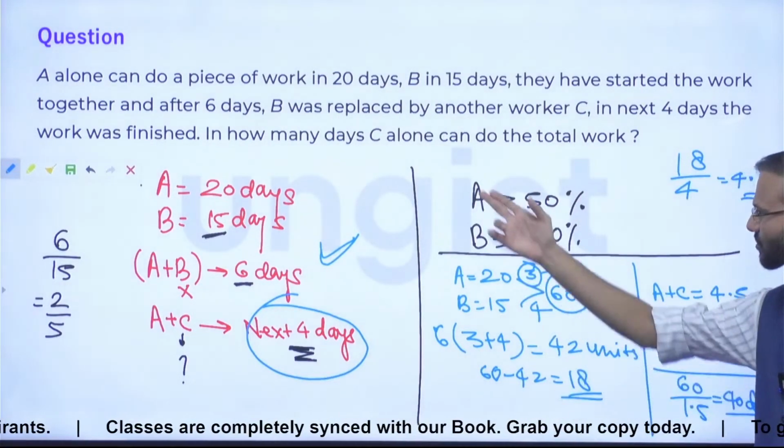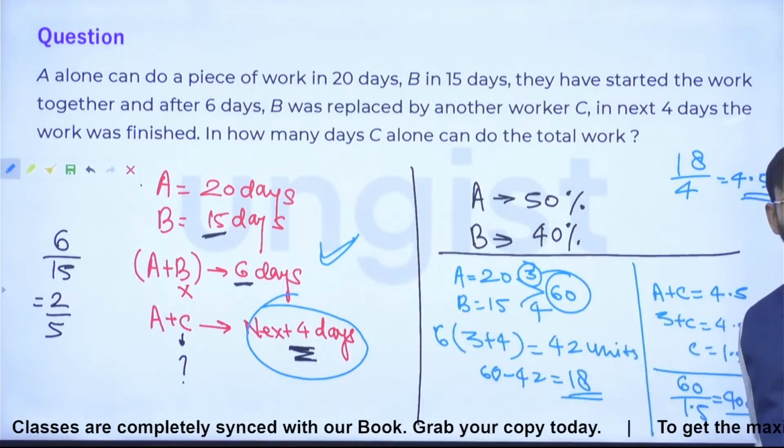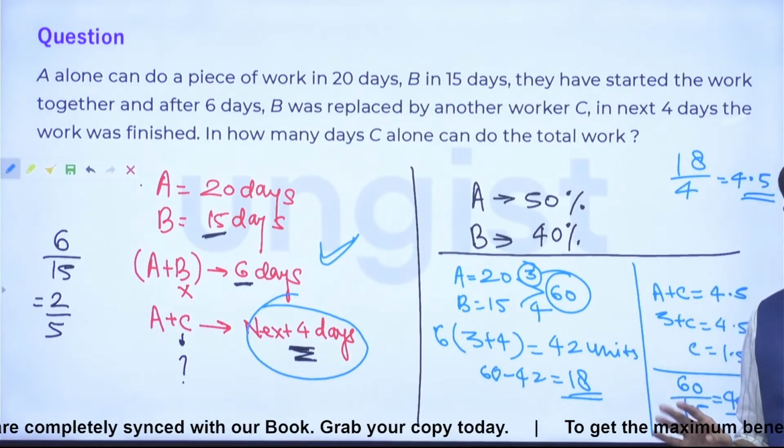So it's better to solve this question like this, right? Nobody is coming to see your method.